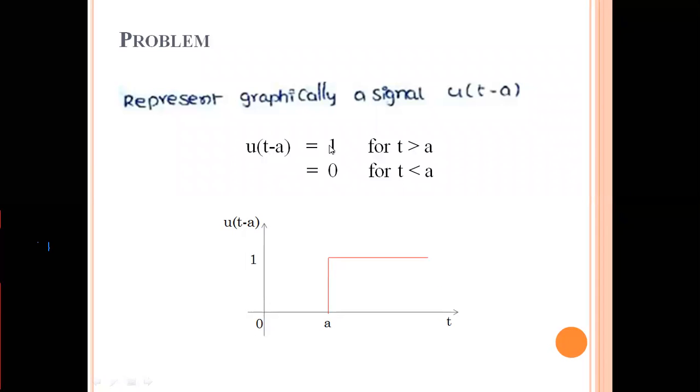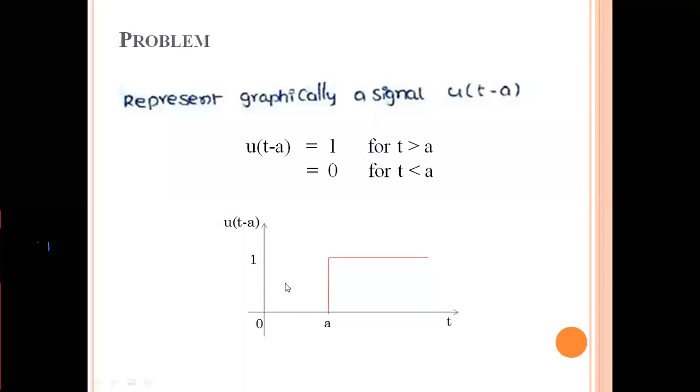As we already know, the basic definition of the unit step signal is u of t equal to 1 for t greater than or equal to 0, and equal to 0 for other values of time. So u of t minus a is not completely different from the unit step signal. The unit step signal is delayed by a units. This graphical representation will give you clear information.